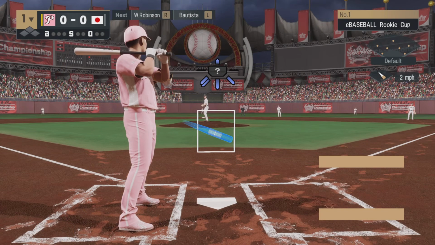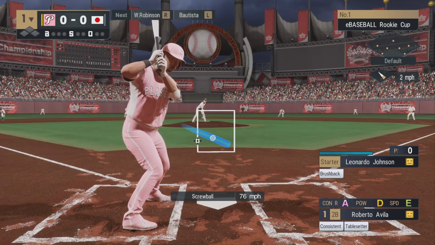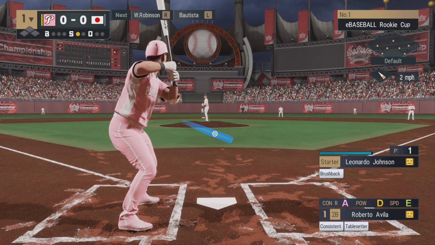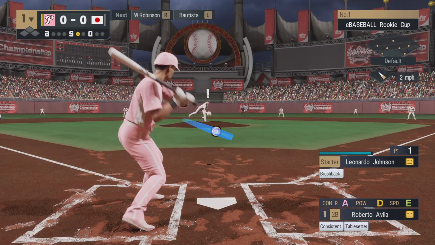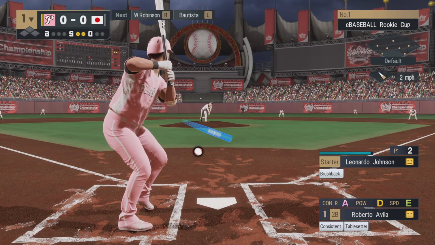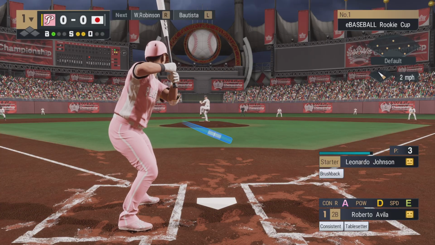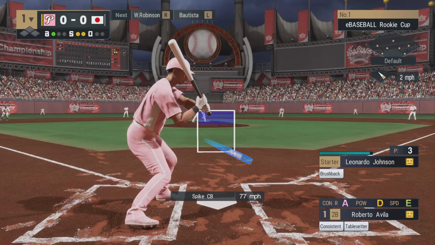Up to the plate, Roberto Avila. They shut them out in the top of the first. Let's see what they can do here on the bottom. That's 2 swings and misses in a row. He lets it go for a ball. His 4th pitch here. No swing on that one.